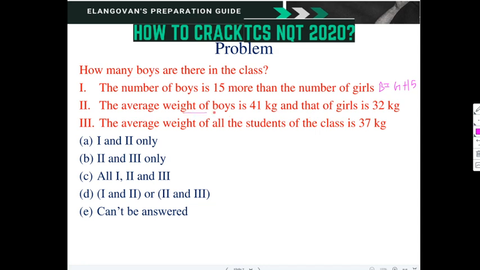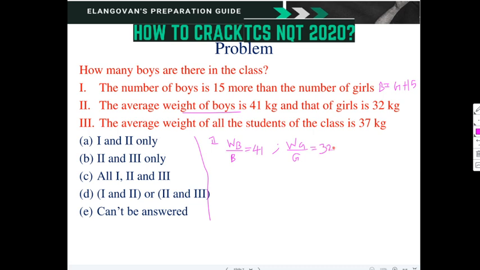The second equation is weight, that is, the average weight of boys is 41 kg. What can be written from that? The average weight is the weight of all the boys divided by the number of boys. So the average weight of the boys is 41, and the total weight of girls divided by the number of girls is equal to 32.